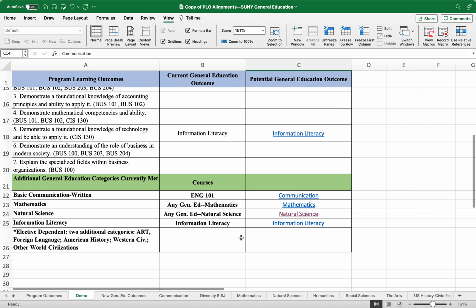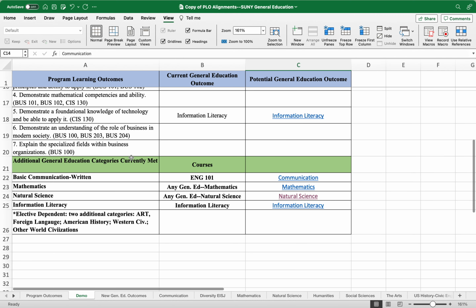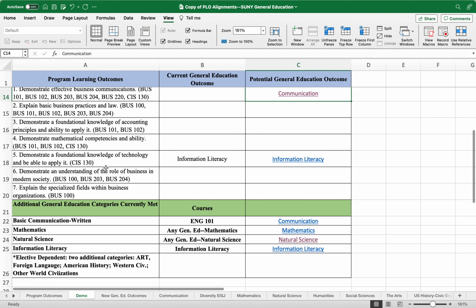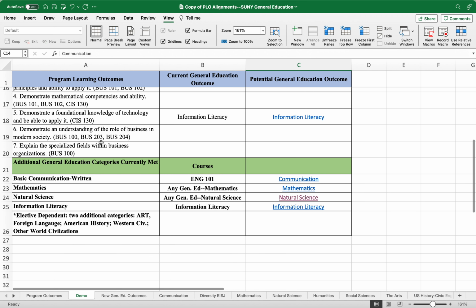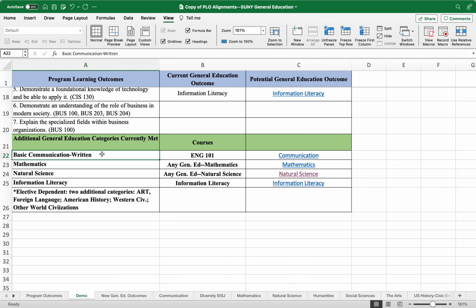The other area that I wanted to look at is down here for each of the programs. In addition to the program learning outcomes, I've included the categories and courses that correspond to the current SUNY Gen Eds based on the degree program requirements in the worksheets. So while you may not have a communication alignment up in your program learning outcomes, we know that every degree program requires English 101, so that takes care of basic communication. So I've indicated that here.